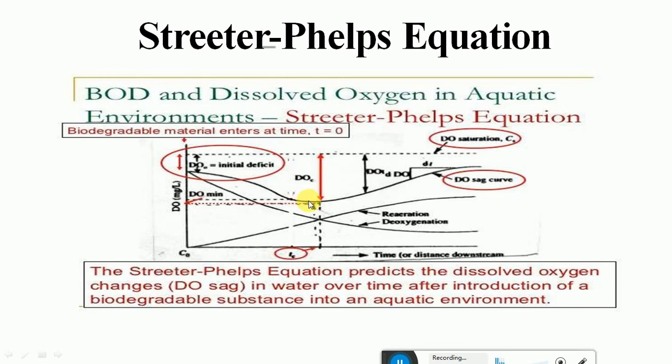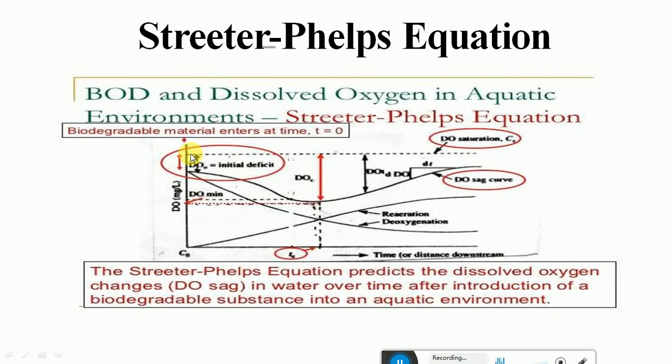Okay, and this point is called the TC, the critical point, where these two curves meet. This is called the oxygen sag curve, that is the DO sag curve, and this is the DO at saturation level. Sometimes the dissolved oxygen in the receiving streams may not be up to the saturation level. It may be initially deficit or devoid of oxygen.